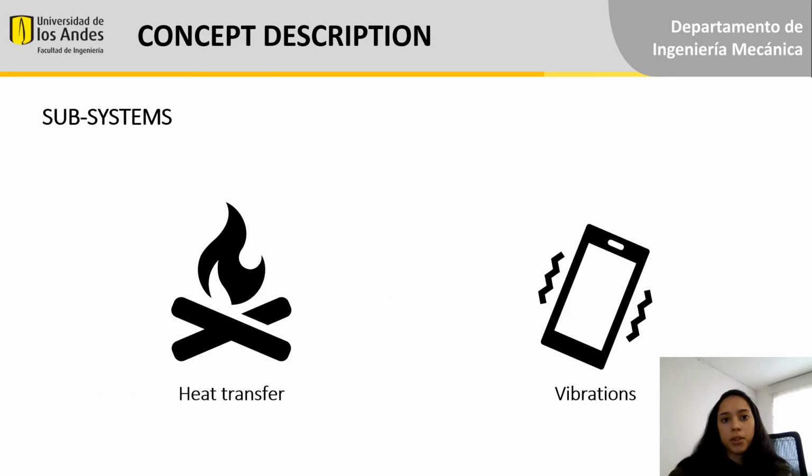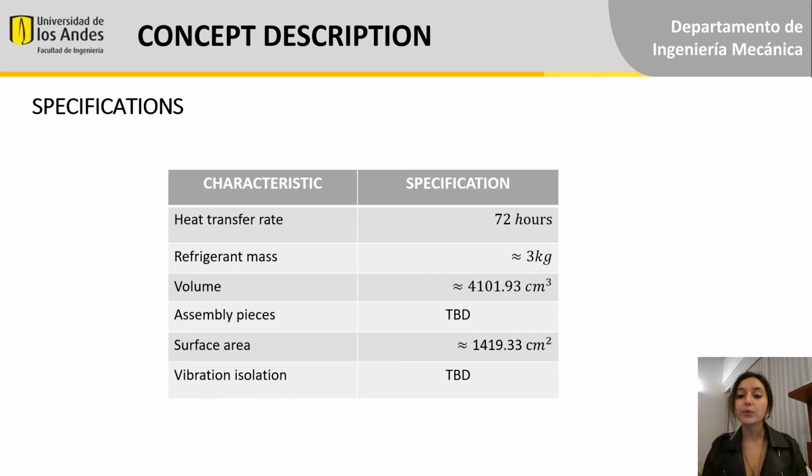For the concept description and development, we also divided the system into two: heat transfer and vibrations. Before we get into the development of the concept, we're going to talk about its description. So the specifications are: the heat transfer rate has an autonomy of 72 hours, the refrigerant mass is around 3 kilograms, and it will have a volume of around 4,000 cubic centimeters. We haven't determined the assembly pieces yet because this depends on the amount of refrigerant and the way it's packed.